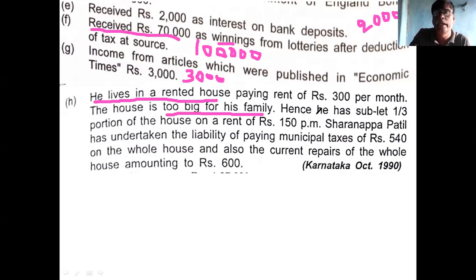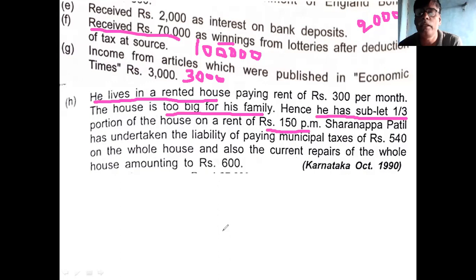Hence he has sublet 1/3 portion of the house on a rent of rupees 150 per month. Remember that he is not the owner of the house. He has taken the house on rental basis and rent is 300 per month. That 300 is paid to his landlord.